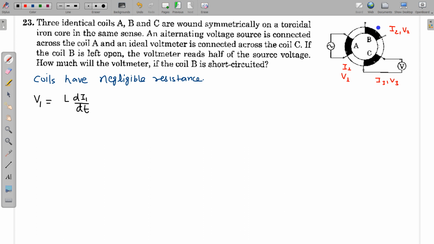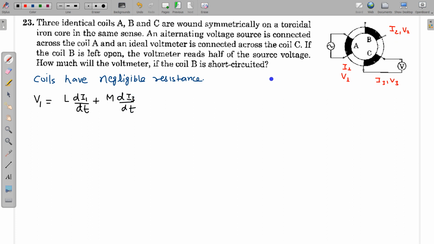So initially when there is no closing of this coil, then I2 will be 0. If this coil is open, then there is no current in this coil, so there is no mutual inductance effect between A and B initially. What is mutual inductance between A and C? This is M, and the current in this coil is I3, which is di3 by dt.